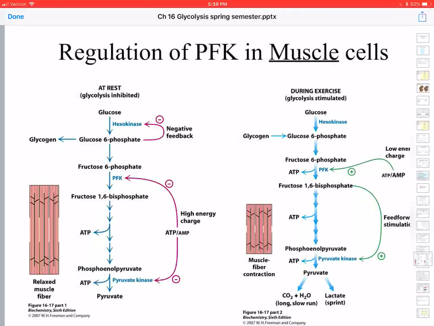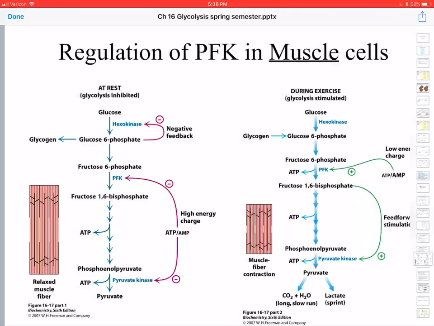So let's look at rest first. On the left side, glucose is catalyzed by hexokinase to glucose 6-phosphate, and then PFK is the third enzyme, and then way down at the end we've got pyruvate kinase. So hexokinase is inhibited by its immediate product, glucose 6-phosphate.